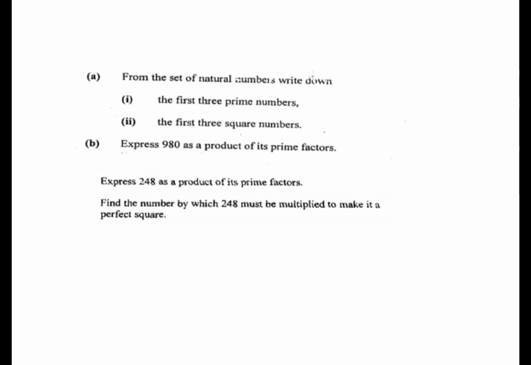So what you're going to do is that you need to express 248 as a product of its prime factors, and then you arrange the prime factors in pairs. Those that are not in pairs are the ones that are going to be multiplied in order to have our answer as a perfect square. So make sure that you perfect that area.